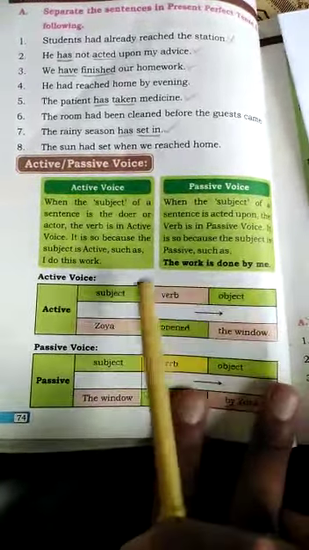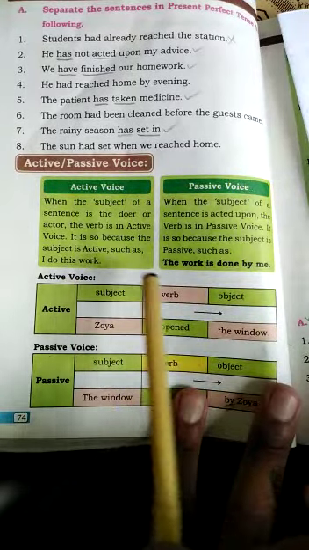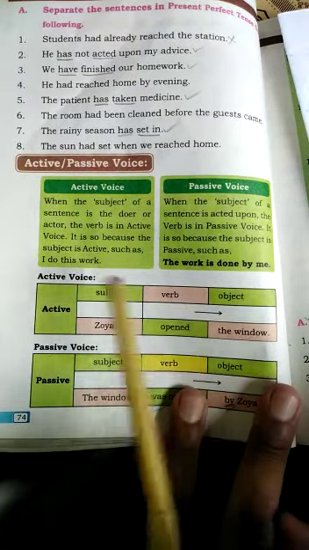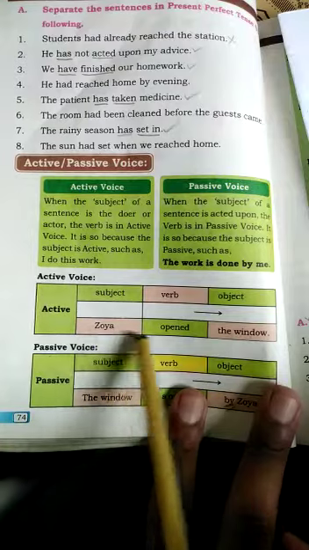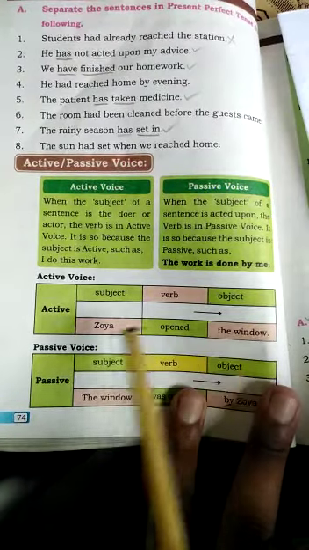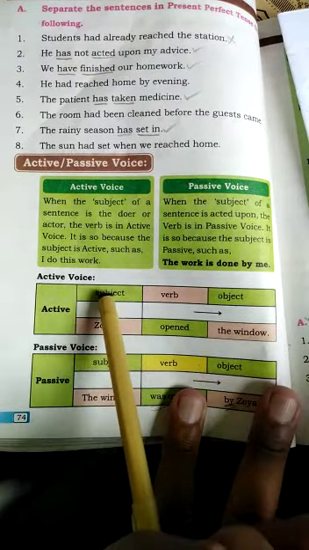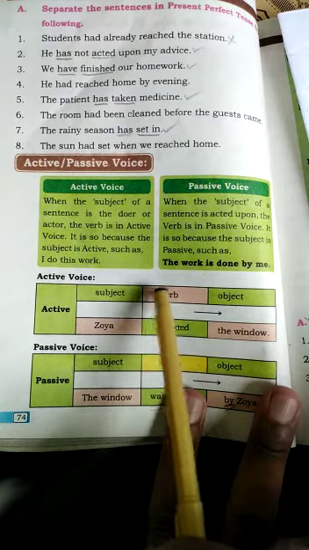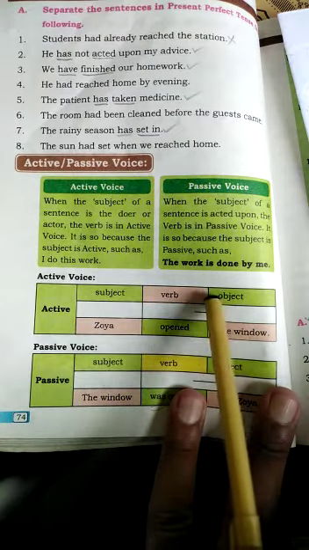So he has asked us to change the active voice into passive voice. Active voice is Zoya opened the window. In this sentence, Zoya is subject, opened is verb, and the window is object.